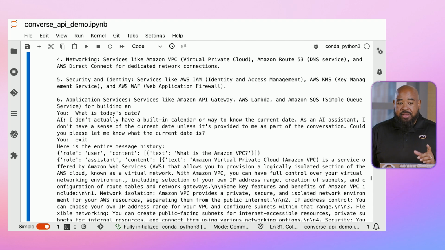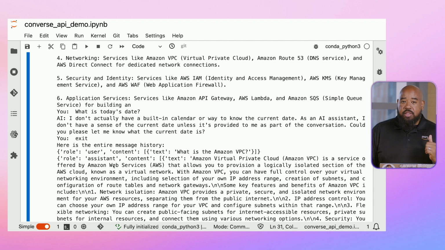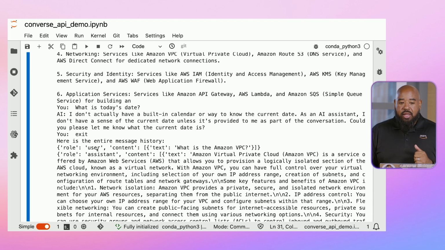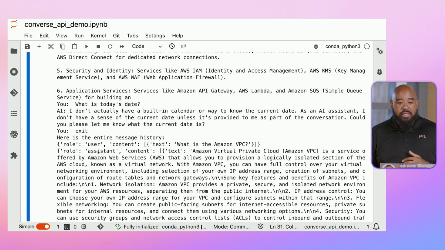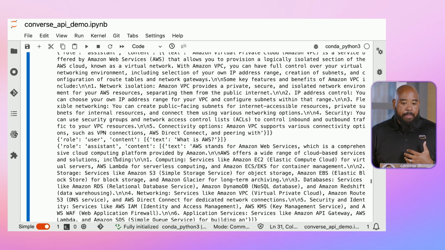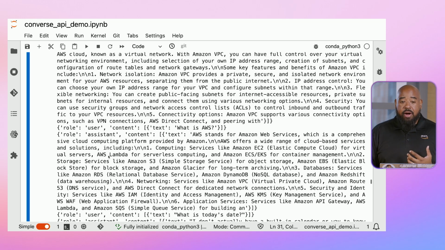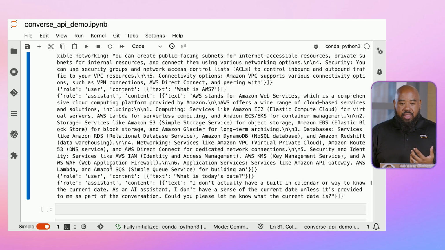And now when we exit this, one thing I want to call out before we talk about tools is that here we have our alternating messages of user and assistant. So our first question is, what is the Amazon VPC? And then we have our assistant response. And then our second question was, what is AWS? And then we have our assistant response. And then lastly, I asked it, what is today's date? And then we have our assistant response.